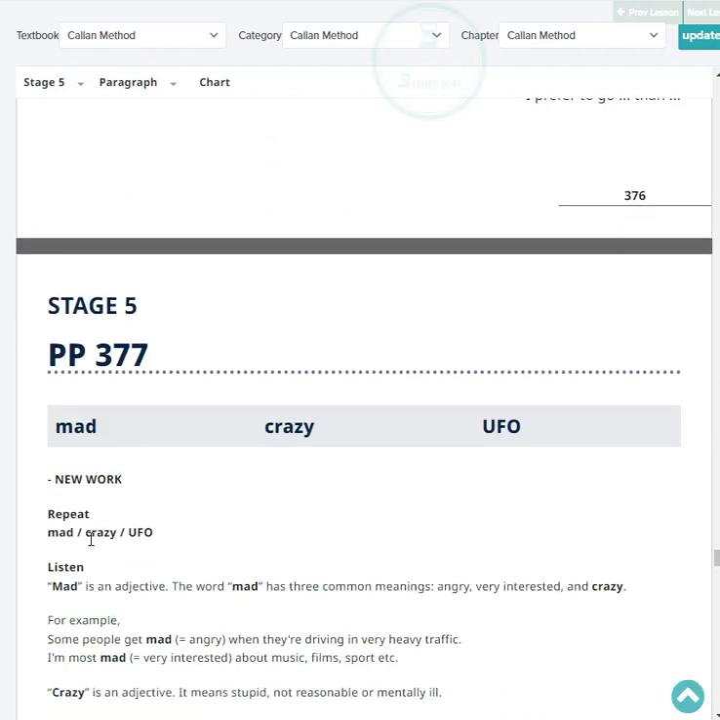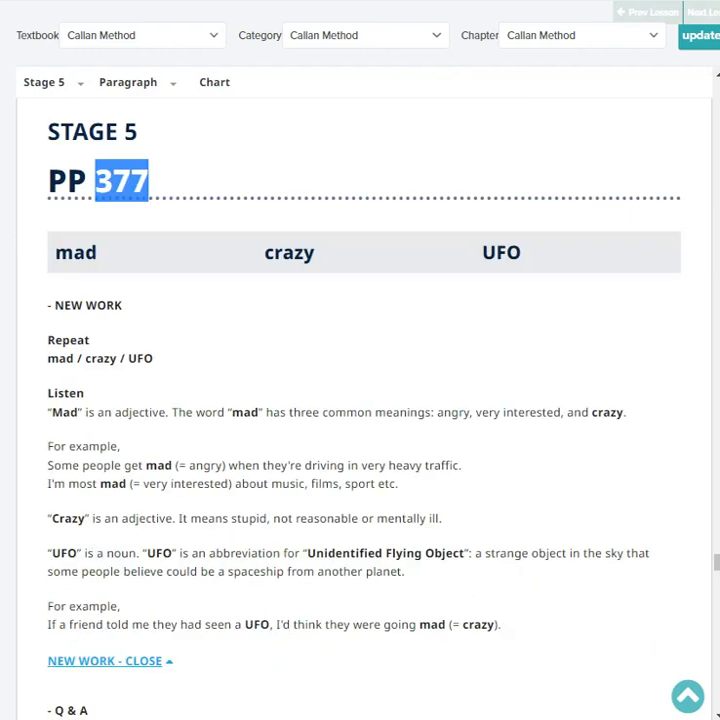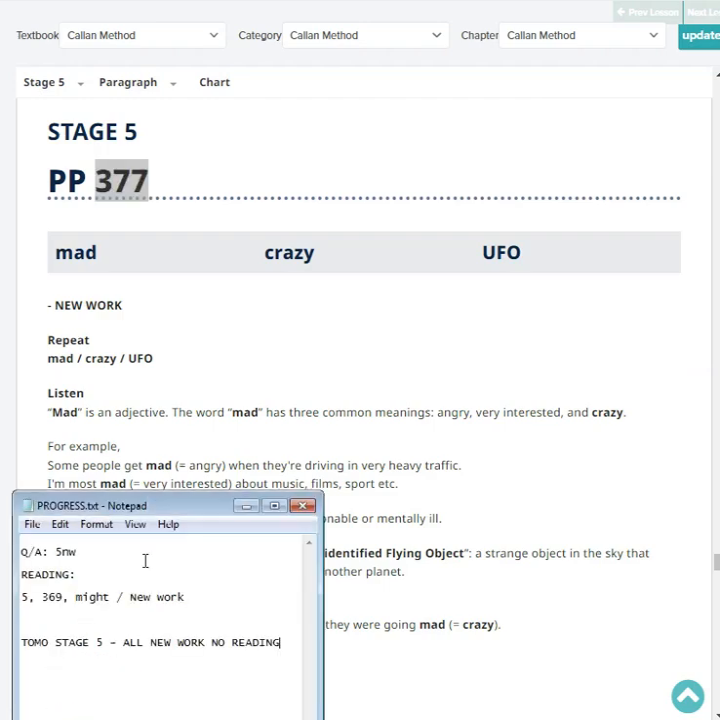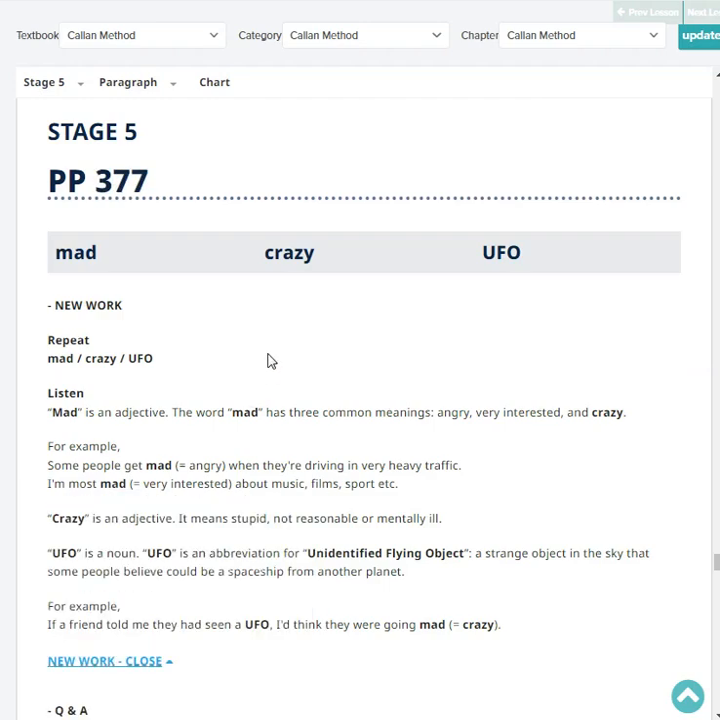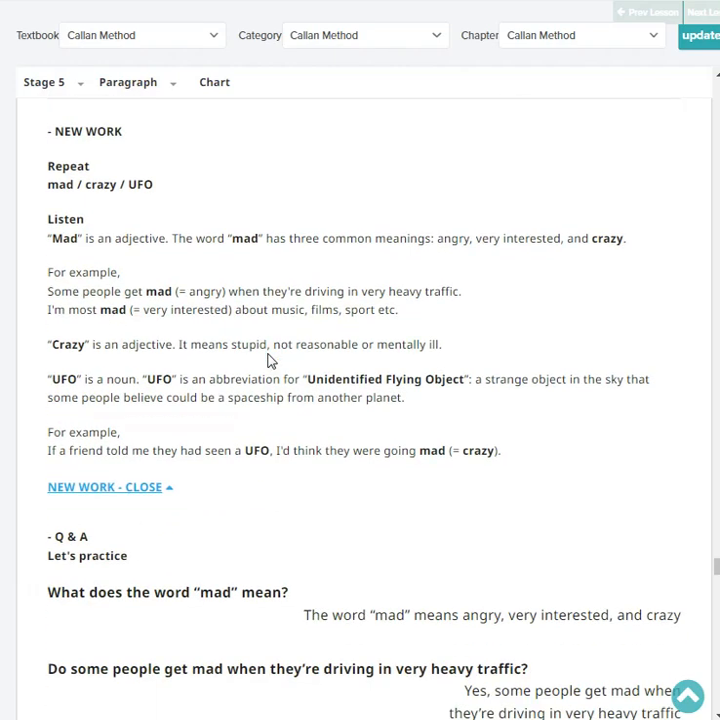Very good. Next, repeat: mad, crazy, UFO. Very good. Listen, mad is an adjective. The word mad has three common meanings: angry, very interested, and crazy. For example, some people get mad when they are driving in very heavy traffic. I'm most mad about music, films, sports, etc.